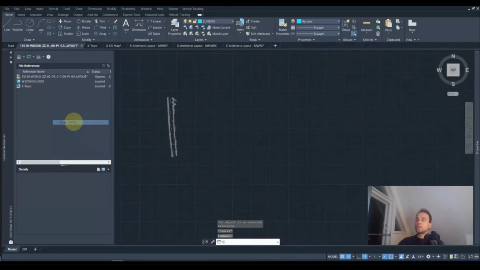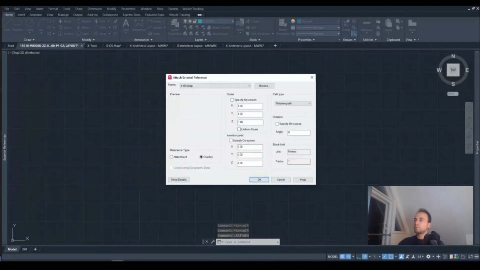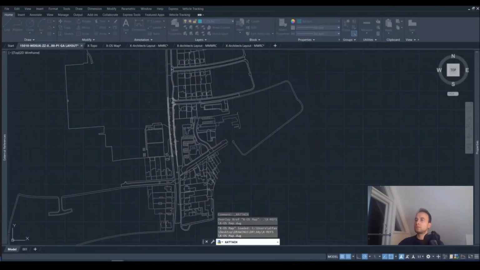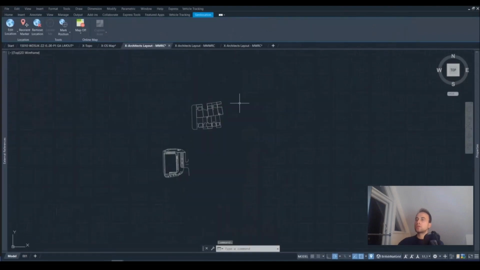The next drawing we attach is the OS mapping. Same process again: overlay, factor 1, press OK, and everything sits nicely. Now we're going to look at the drawing which is in millimeters.